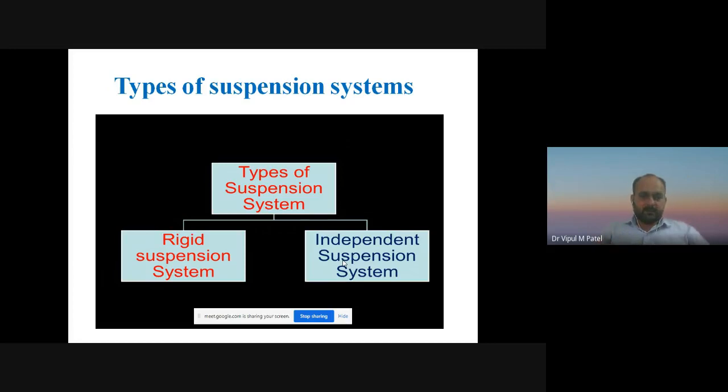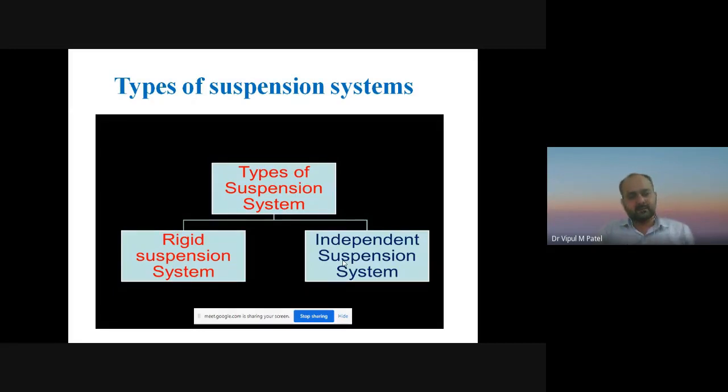First one is a rigid suspension system, which is also known as a non-independent suspension system. And second one is an independent suspension system, right? Mainly the suspension we can classify into two different categories. Further we can classify, but mainly we can classify the suspension system into two different categories.